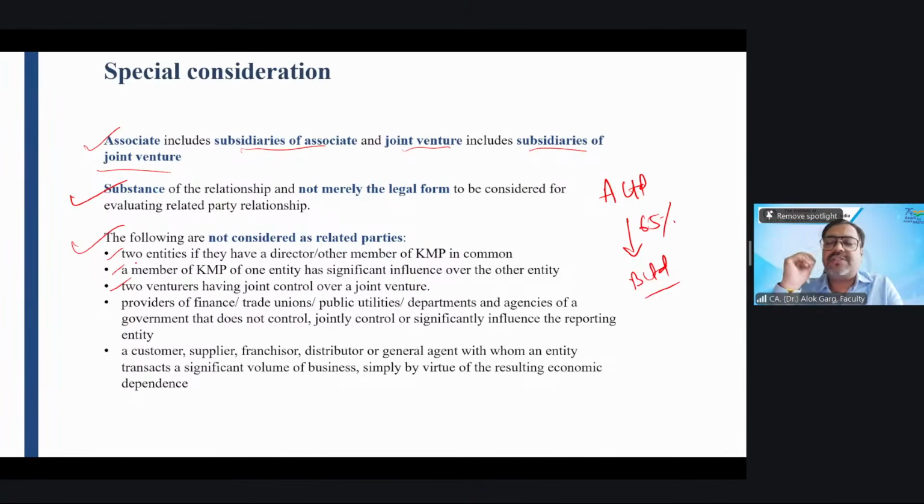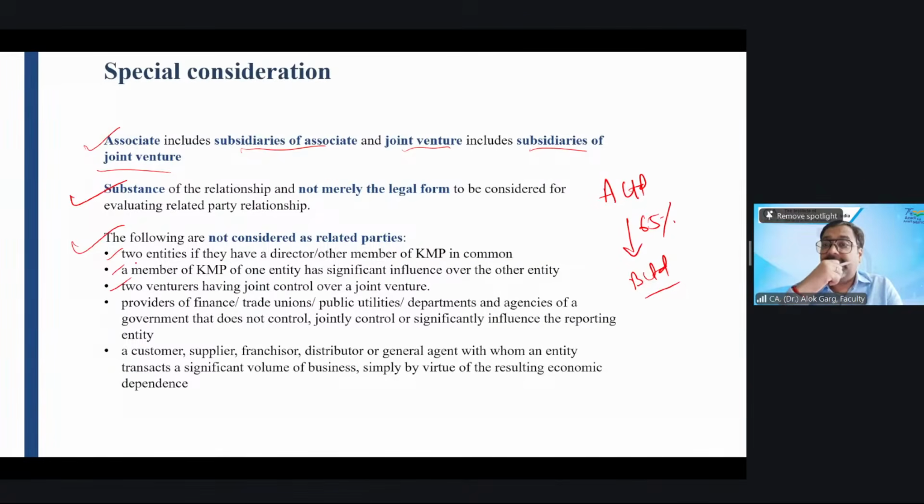So that coaching center, AS Coaching Classes Private Limited, is a joint venture of myself and Saminathan, right? We are the venturers of that coaching center. Now tell me whether myself and Saminathan are related parties just because we have invested in a common project.